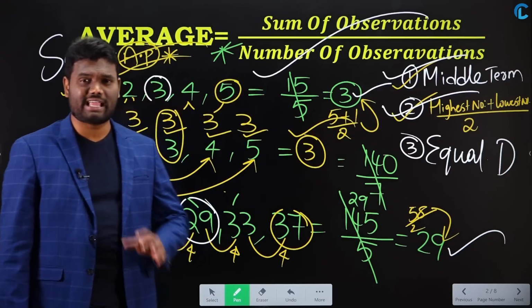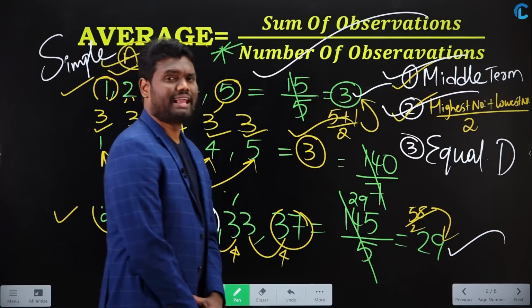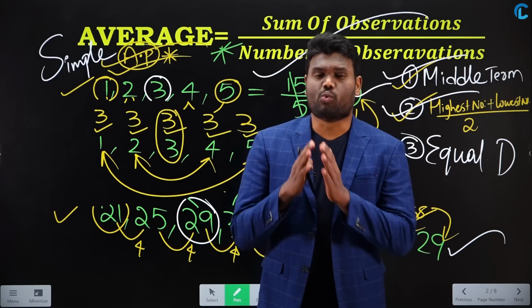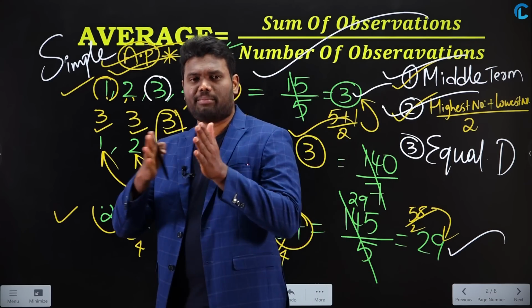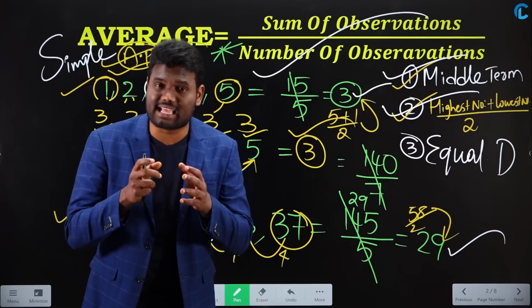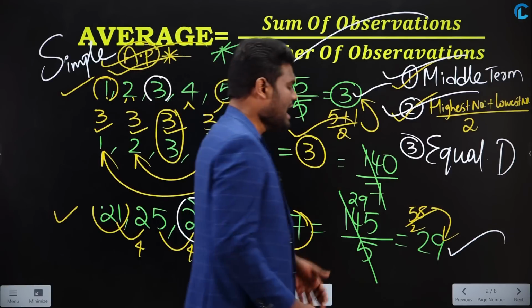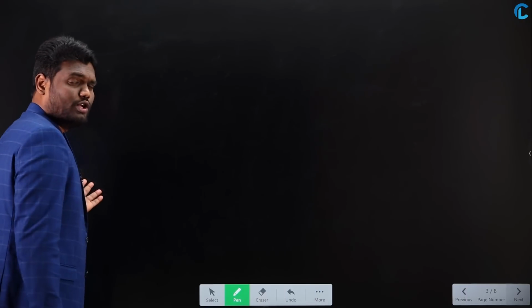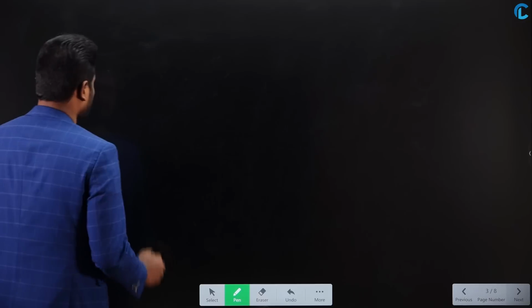So a simple definition: average is nothing but equal distribution. Whatever you have with you, you need to distribute it equally. When you distribute it equally, we call it the average. Now I will take one more example. Initially I told you some examples. Let us go with one more example.